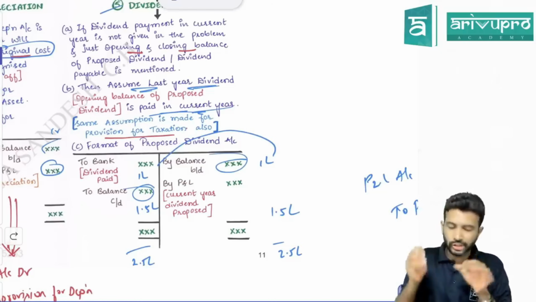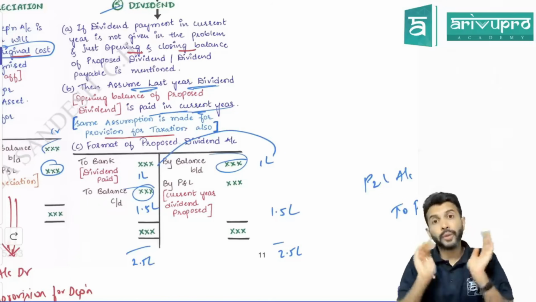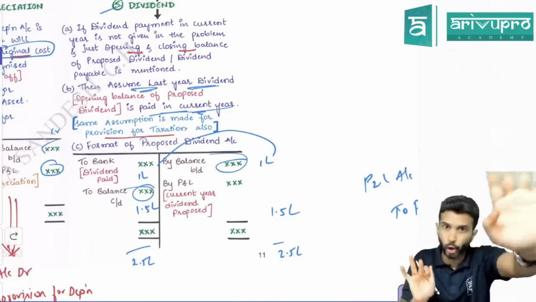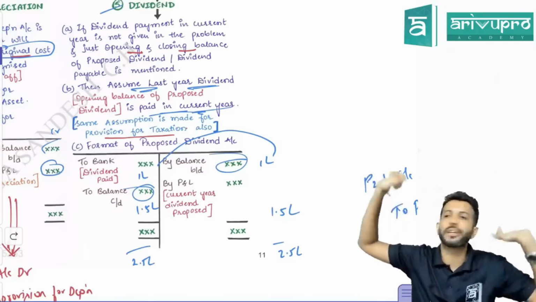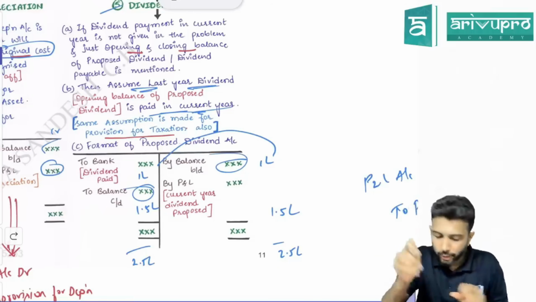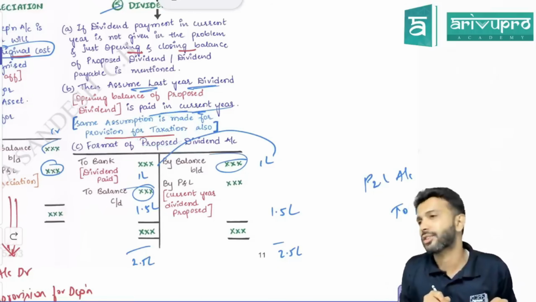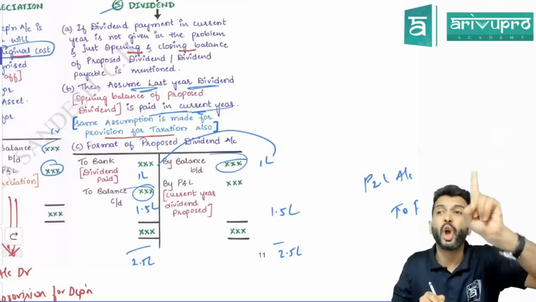Okay. So this is the assumption. What is the assumption? Last year's dividend we assume to be paid in the current year. When will you make this assumption? In every problem? No. Only if they give you opening balance and closing balance and no other information is given. Only in that case we assume last year's balance is paid off. And you make the same assumption for provision for taxation also.